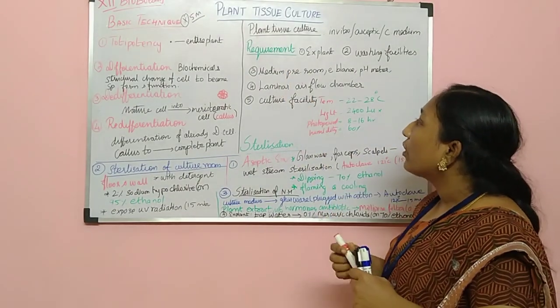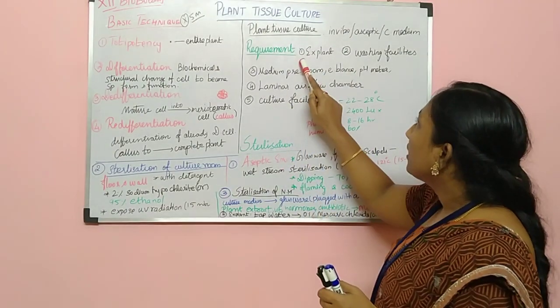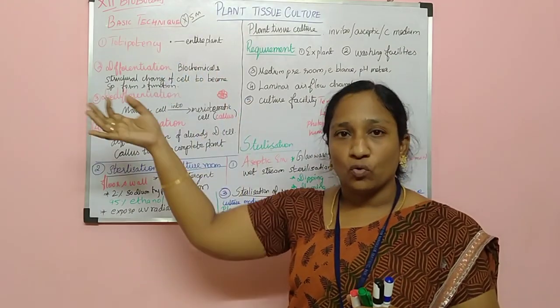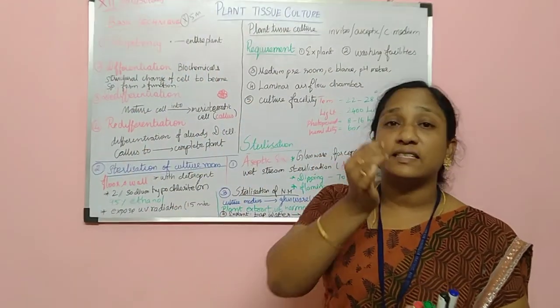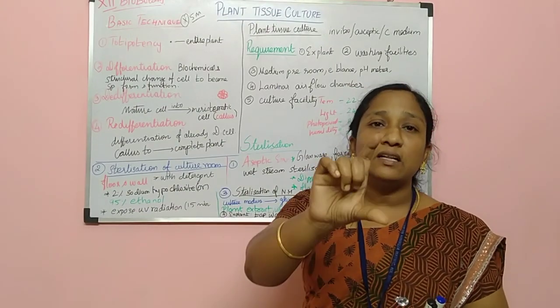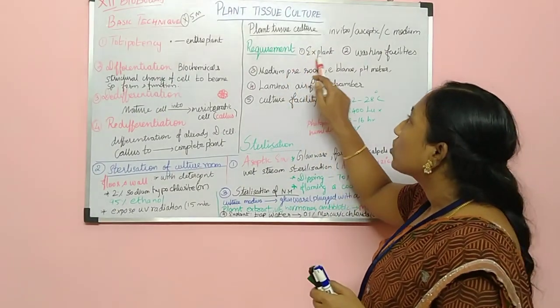See, next we are going to learn about the important requirements for plant tissue culture. Here we need an explant. Explant means the plant which we need to grow. For that we need a cell, and that cell has to be taken from a part of a plant. That part is called an explant.